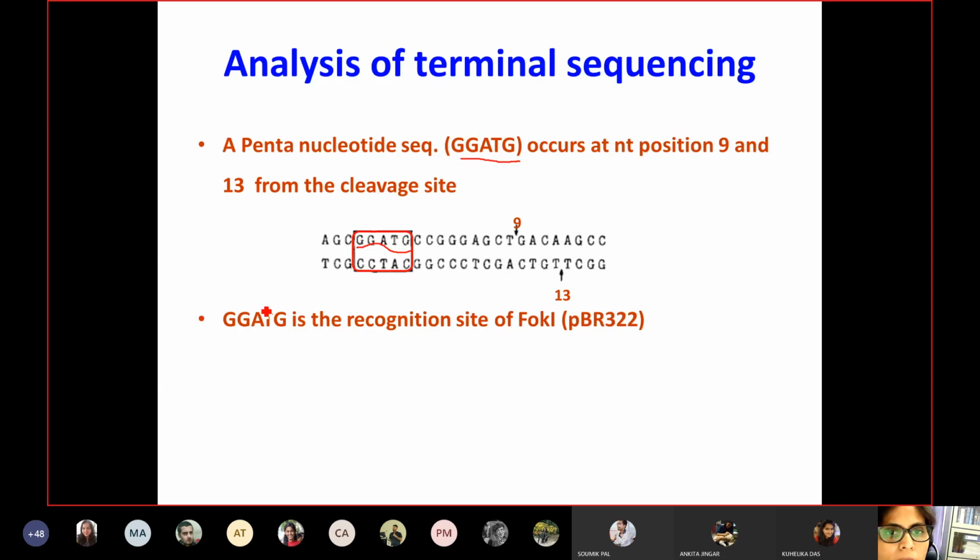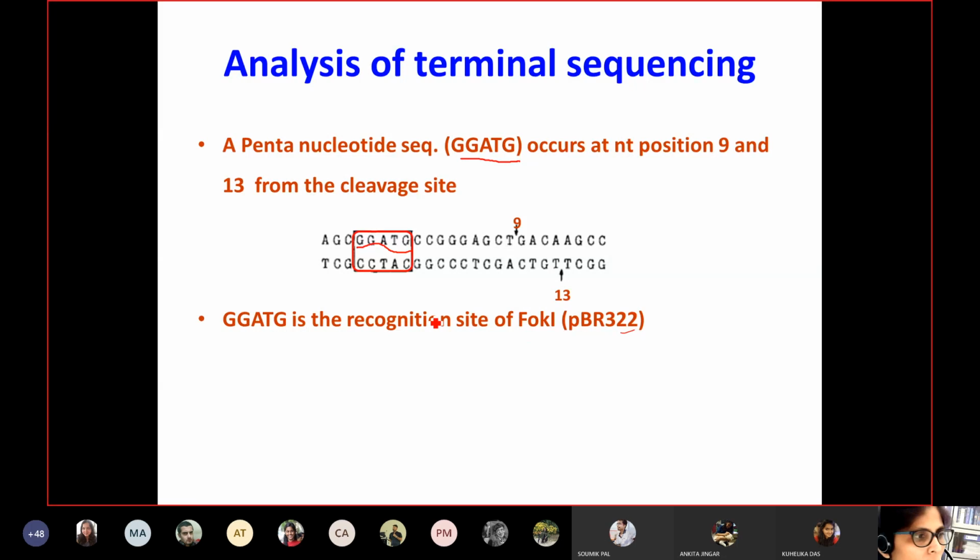So most probably they found the recognition site containing GGATG, and they also confirmed this with the help of another substrate coming from plasmid BR322. All the earlier studies were conducted with plasmid AO3, and this was conducted with BR322.